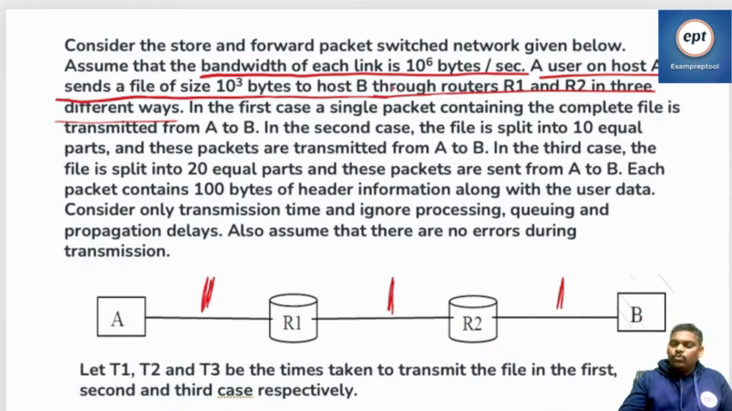A user on host A sends a file of size 10 power 3 bytes to host B through routers R1 and R2. In the first case, a single packet containing the complete file is transmitted to B. In the second case, like that, it's okay. Now can you see the last line? Each packet contains 100 bytes of header information along with the user data.